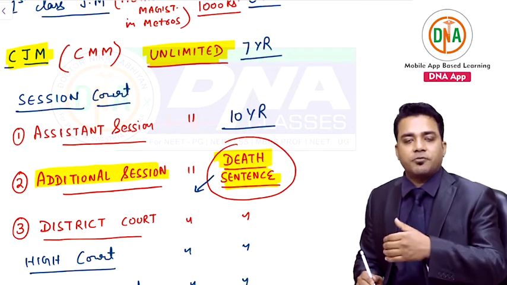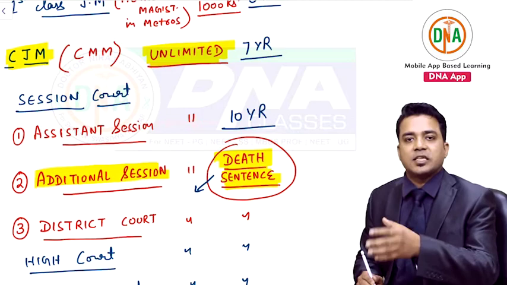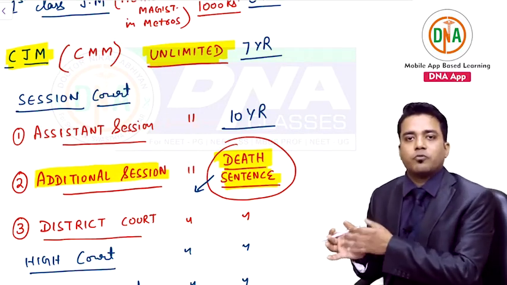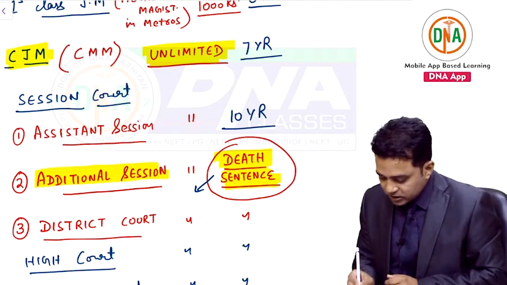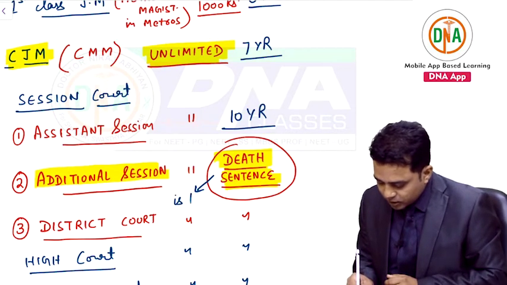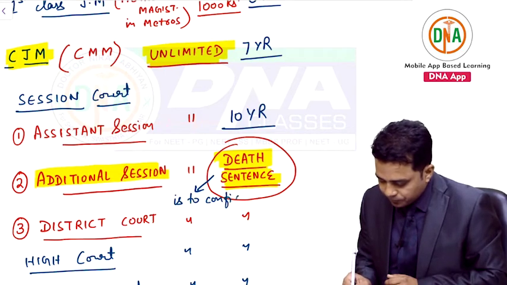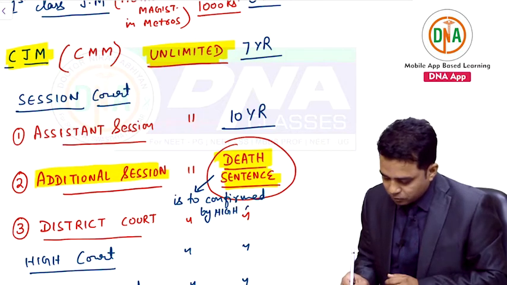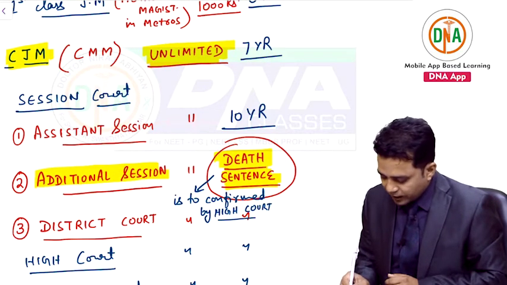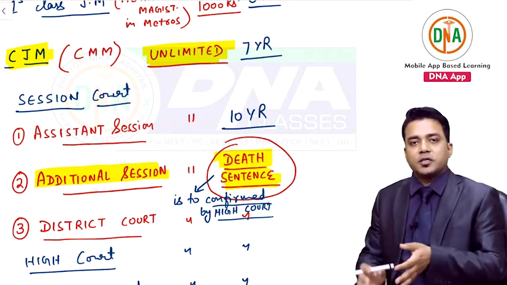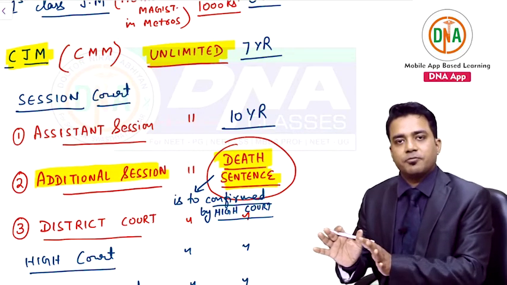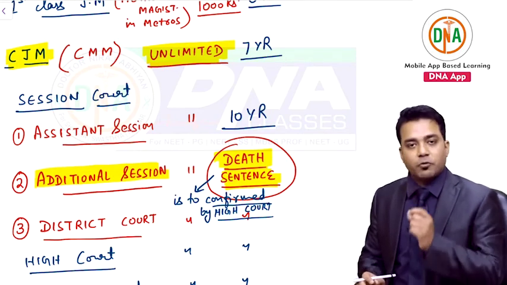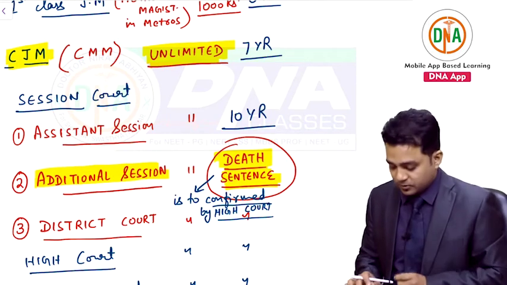And one very important thing regarding additional sessions judgment. If an additional session judge has passed death sentence to a person, the file will go to the High Court for confirmation. So this death sentence is to be confirmed by the High Court judge. If the High Court judge says the judgment is well enough, that sentence will be given to the person. But what is important is that confirmation is to be done.